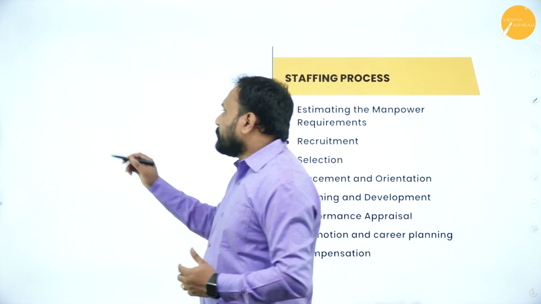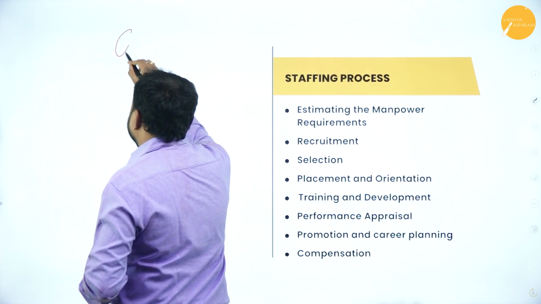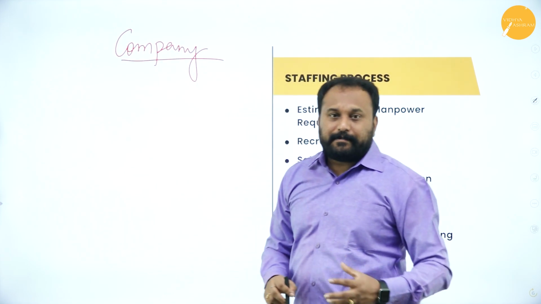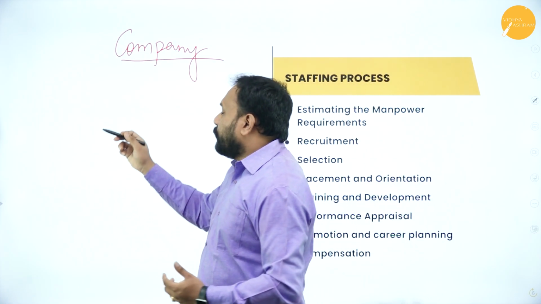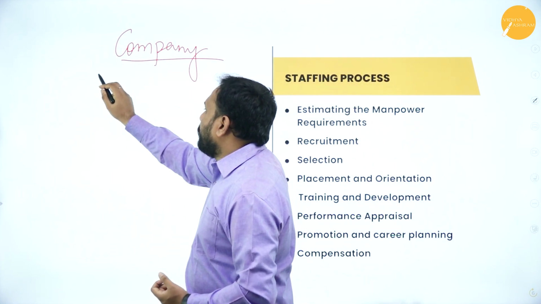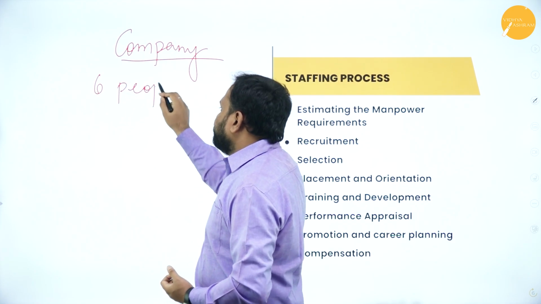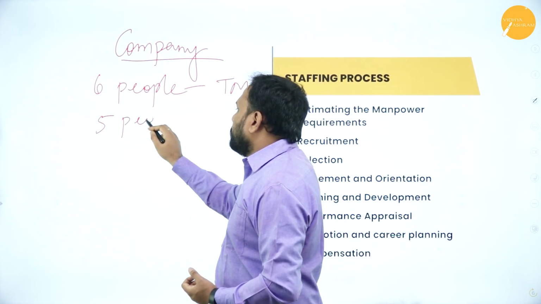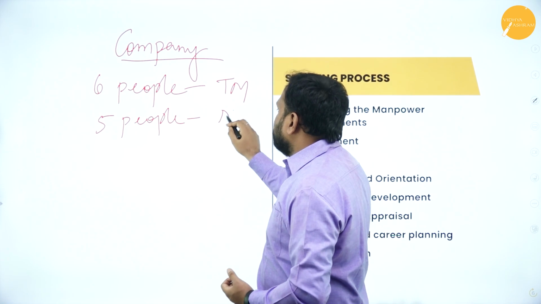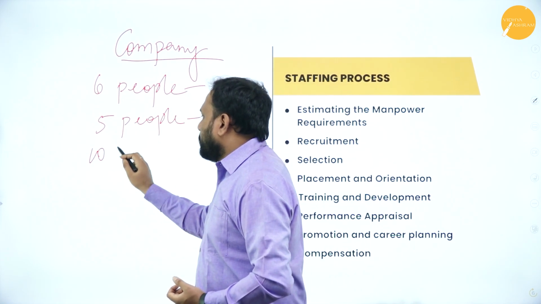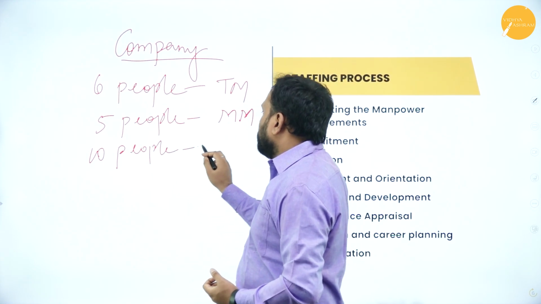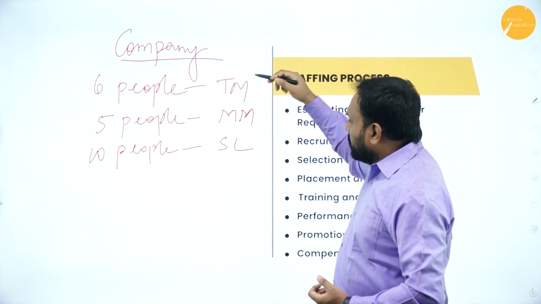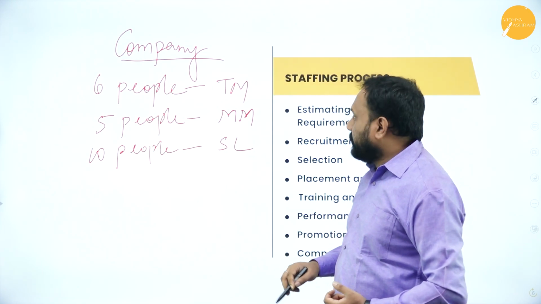Let's say we have started a company. Now in this company, what happens? It's a startup, so we'll go with only a few departments, right? So we require 6 people in top management, say 5 people in middle management, and say 10 people at the supervisory level. So top level, middle level, then supervisory level, we have gone with it.